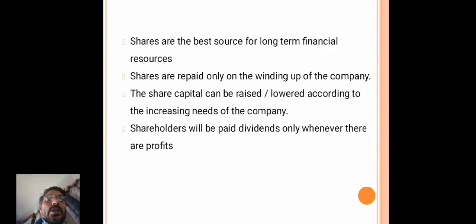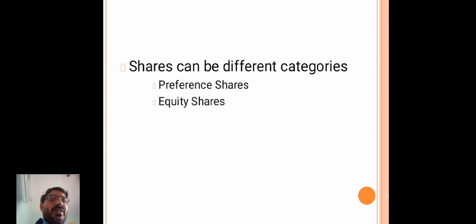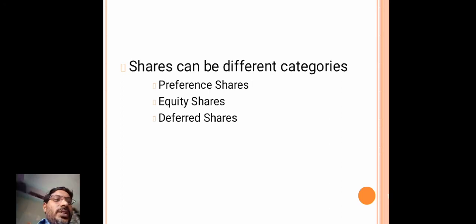So here, shareholders will be paid dividend only when there are profits. If the company gets profits, only then the dividend amount is paid to the shareholders. If the company gets losses, it means that no dividend is paid to the shareholders, right?